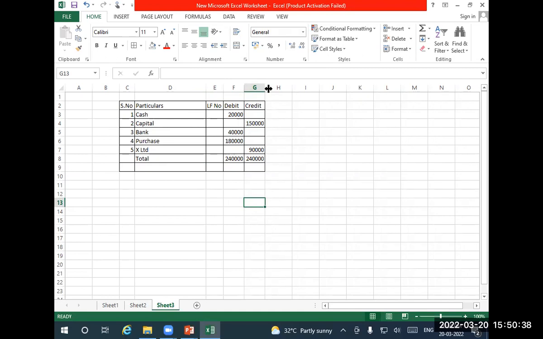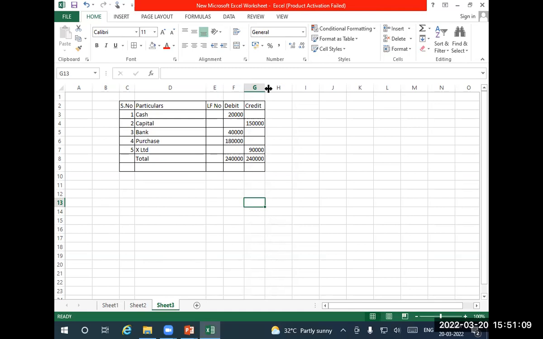Why is that? What is the logic? The dual aspect concept. We are following double entry bookkeeping. That is why each and every transaction has a twofold effect, and we record both effects in the books of accounts. That's why it is always equal. So this is the recording of financial transactions.